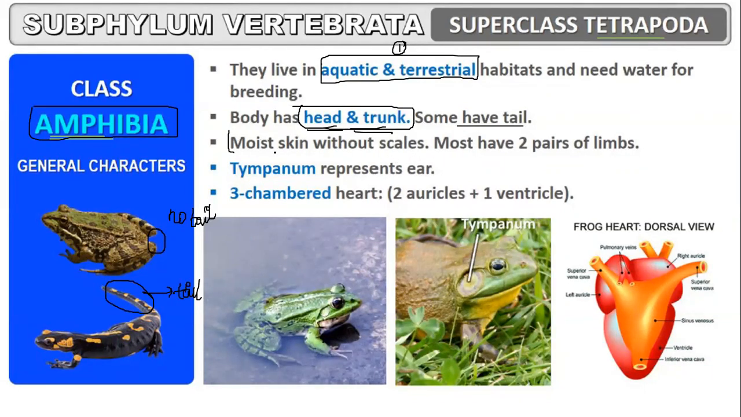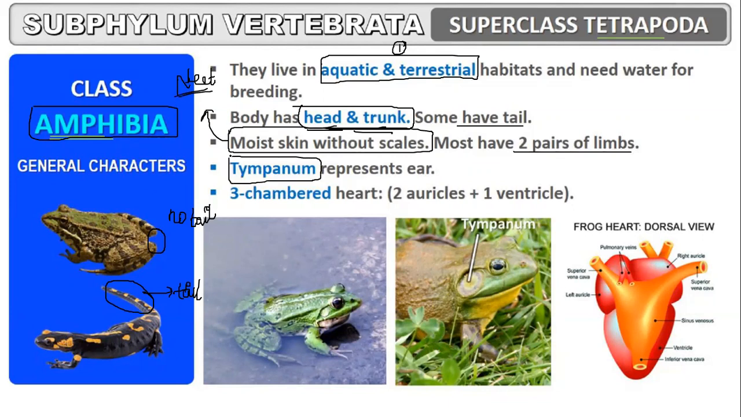A very important point: moist skin without scales. This was a previous year NEET MCQ. The class of animals with moist skin and without scales is class Amphibia. They have two pairs of limbs.